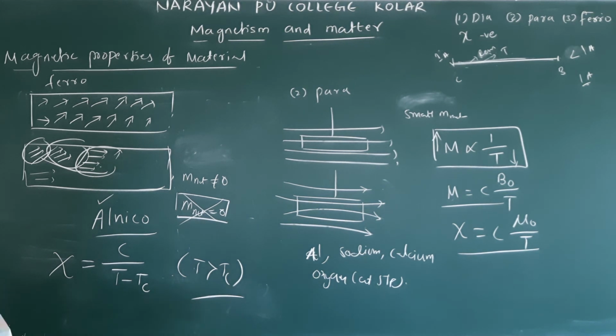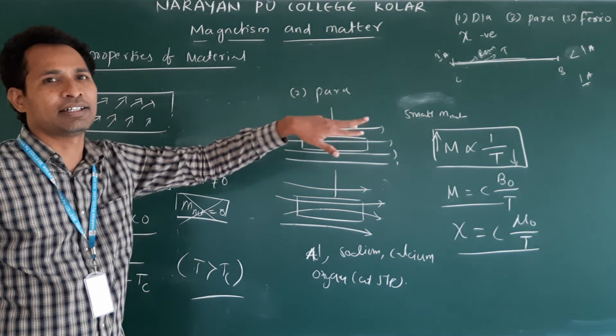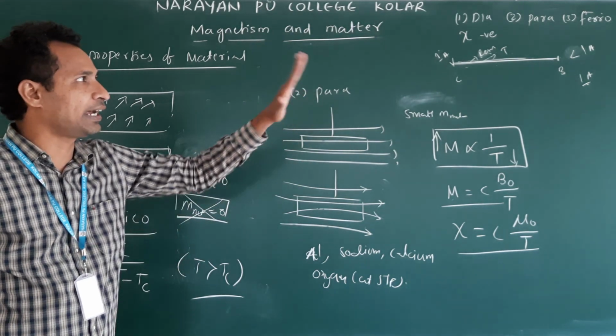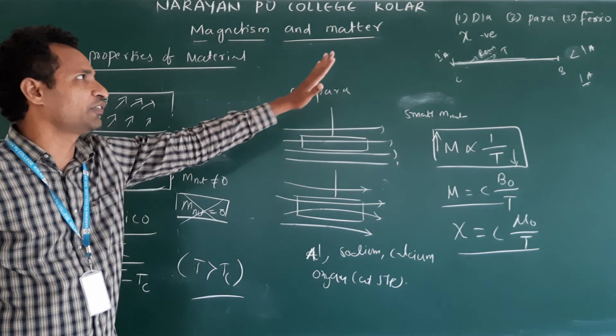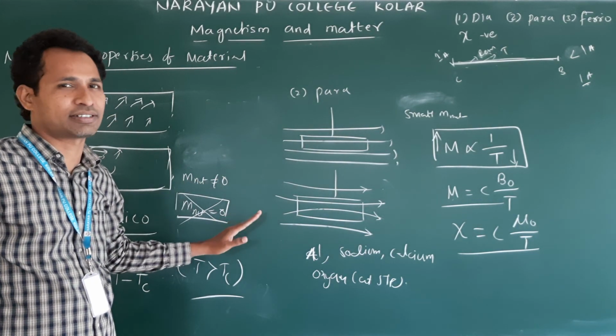So don't worry, this is only theoretical. In this answer we do not have any derivation. You can write susceptibility, relative permeability values, examples, all values, and how they behave when we place them in a magnetic field. If you write this, you will get 5 marks. They don't ask about all three at a time. They will ask to write the differences between dia and para, or the differences between para and ferro, or the differences between ferro and dia. This we do expect in 5 marks or 3 marks.